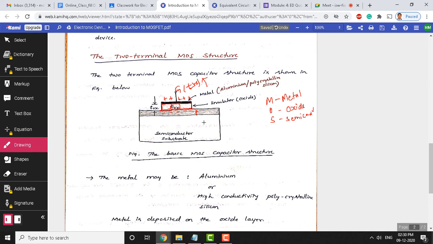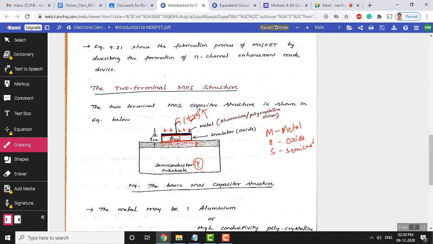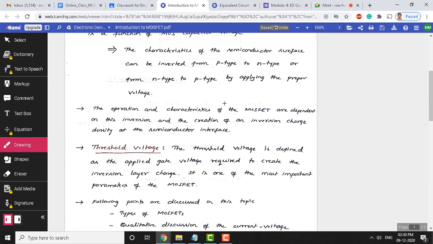Okay. So, that means we are converting, suppose the type of substrate is p type, we are making this p type an n type. You can see that within the p type semiconductor substrate, the type of charges residing at the semiconductor oxide interface all depends on what voltage we applied. For positive gate voltage, negative charges reside below the semiconductor and oxide interface, whereas for negative voltage, positive charges will get induced. That difference one should know.